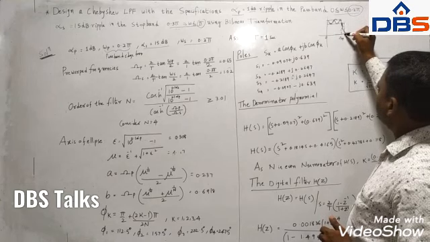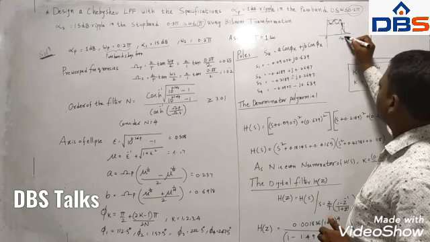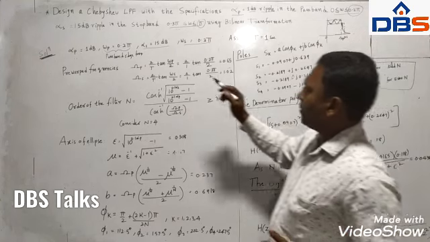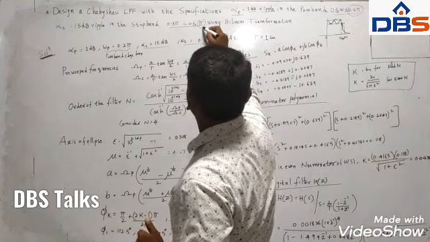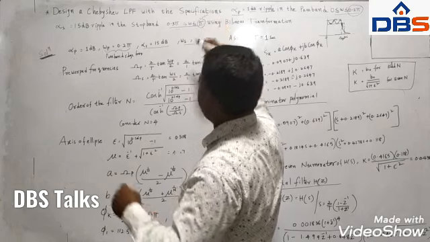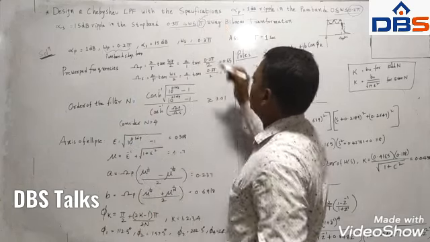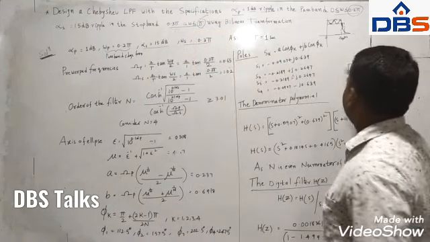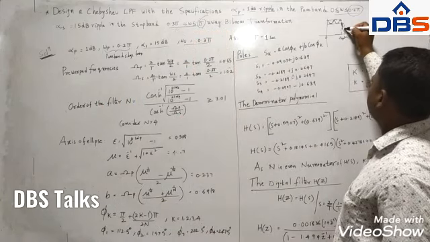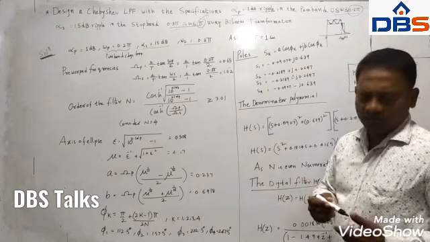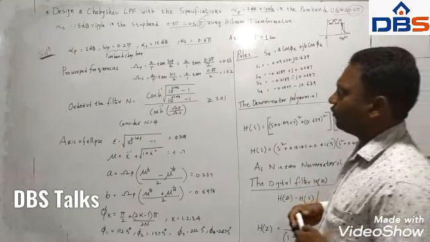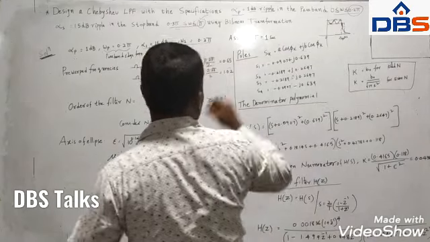But the stop band starts immediately at omega s and ends at pi. You must not take pi, because that is the end of the stop band, while 0.3 pi is the beginning of the stop band. That is why, in general, omega s is the stop band edge frequency.